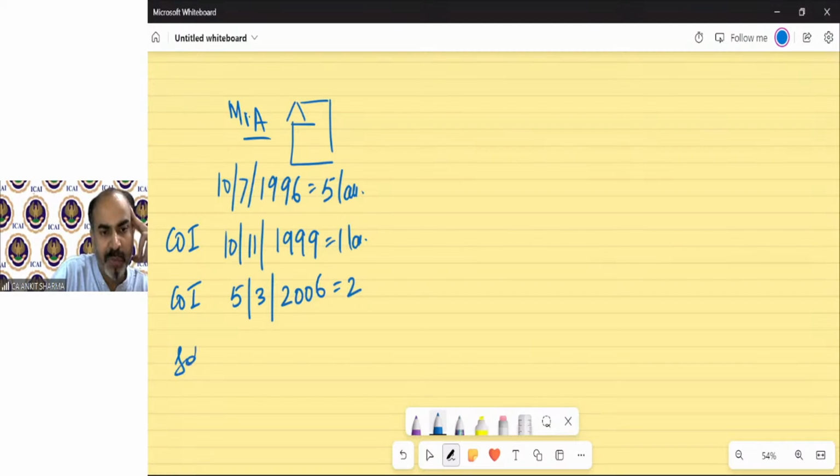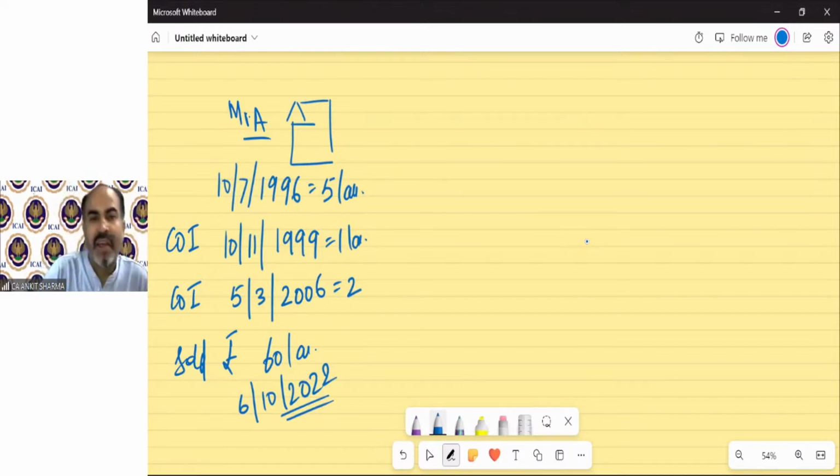He sold this property for rupees 60 lakh on 6th October 2020. Now we need to calculate the capital gain.